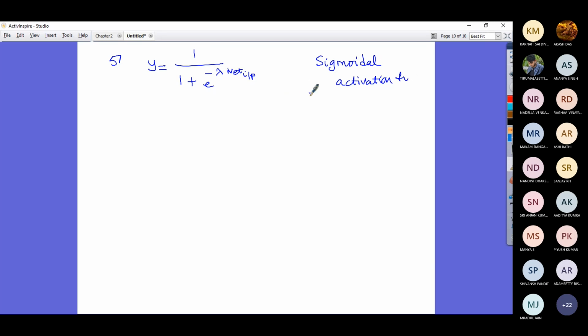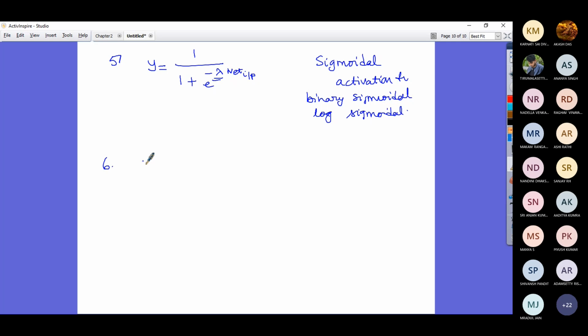It's also called binary sigmoidal sometimes, or log sigmoidal. These are all the various names. Remember, we will be talking about lambda a little later.